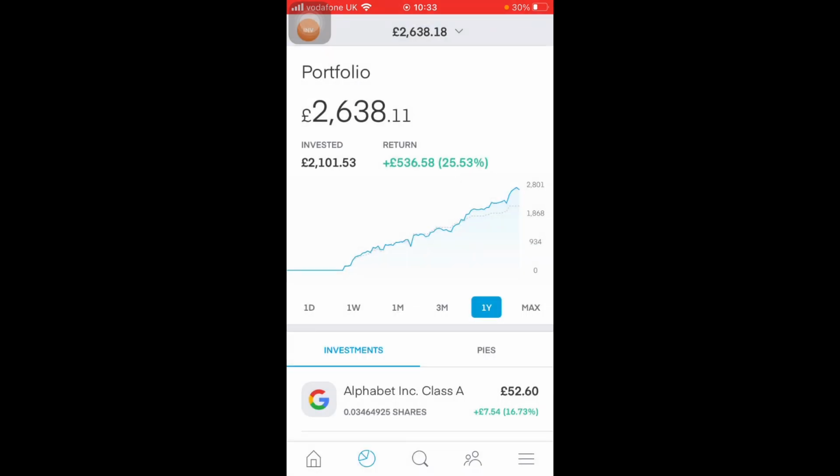So with the wizardry of maths, I've managed to calculate that my total rate of return on my £1,843 invested is a whopping 43.1% in just under a year of having this portfolio open. As I said at the beginning of the video, I've been very fortunate of when I started investing, as it was just after the coronavirus dip. Therefore, I've managed to make some quite substantial gains as markets have recovered out the other side.